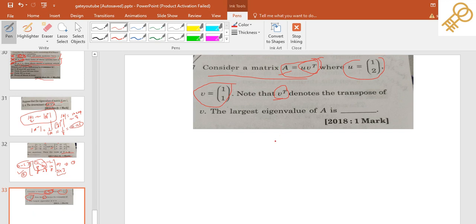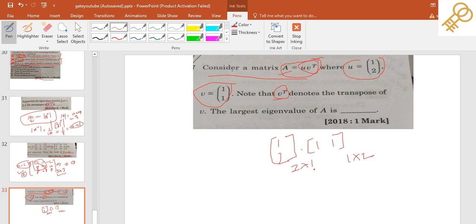They have given U as 1 and 2, right? Now multiply it with the transpose of V, so V transpose will be 1 1, right? You see this is of 2 cross 1 order and this is of 1 cross 2 order.